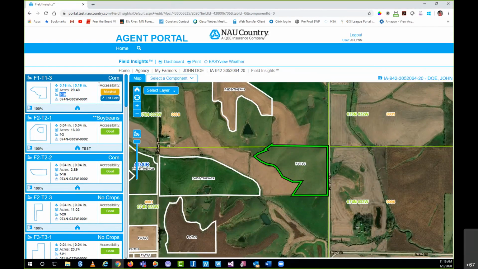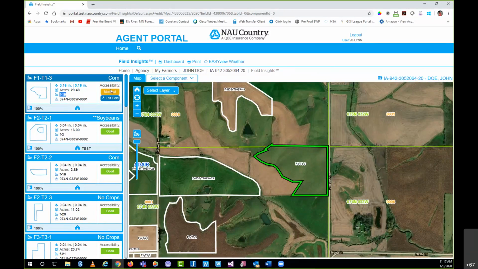Back to the accessibility status here, you can see that this particular field is marginal. It looks like it probably got a little bit more rain than some of the other fields, just looking at that top link there. This is a live status, just like the rain and precipitation data as well.